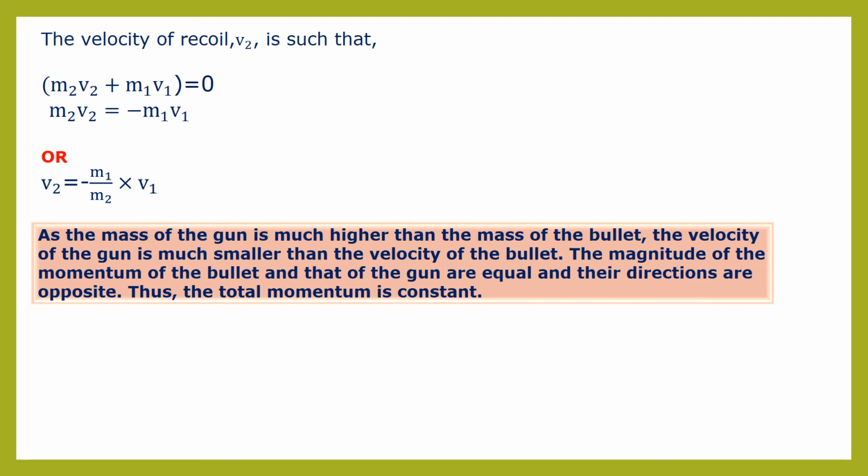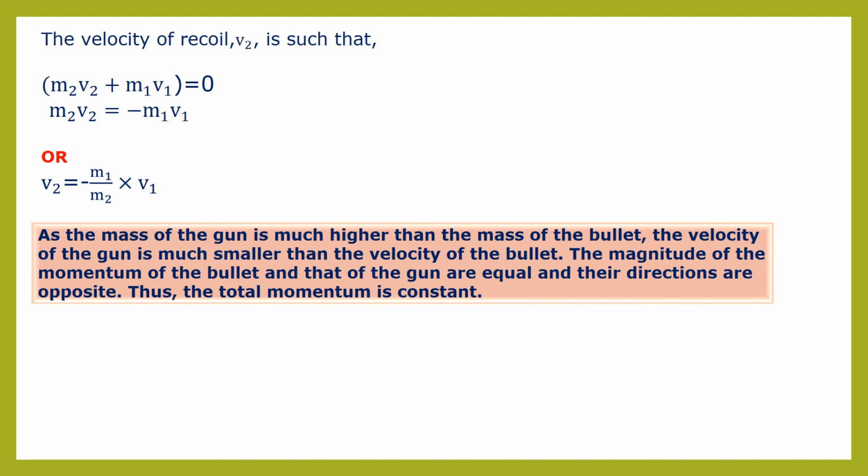Or we can calculate the value in terms of v2. So v2 is equal to negative m1 upon m2 into v1. That is the formula for final velocity, also called recoil velocity or velocity of recoil.